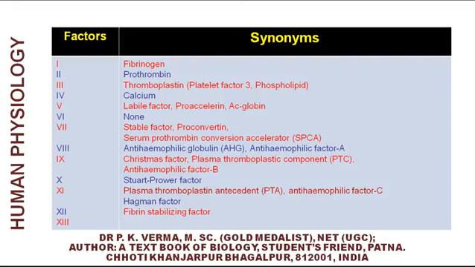Factor number 8 is anti-hemophilic factor A or the anti-hemophilic globulin AHG. Factor 9 is Christmas factor.